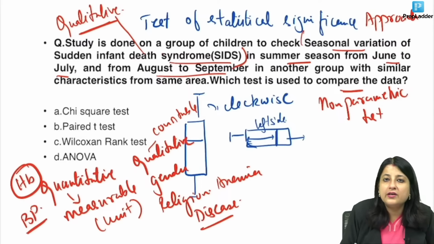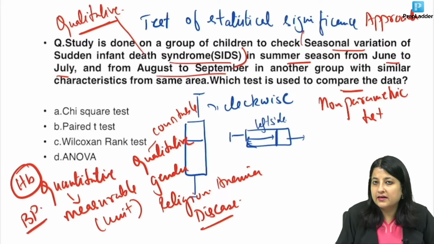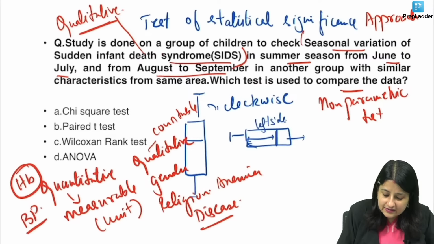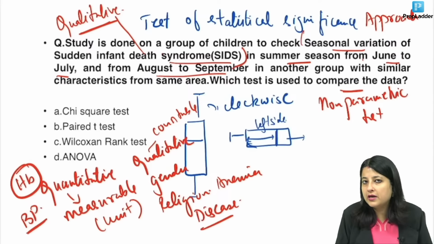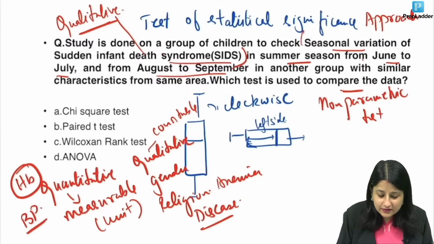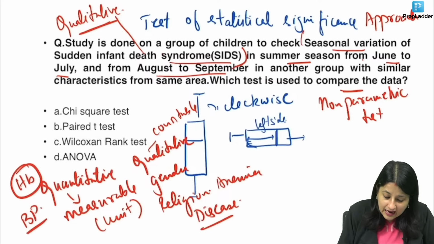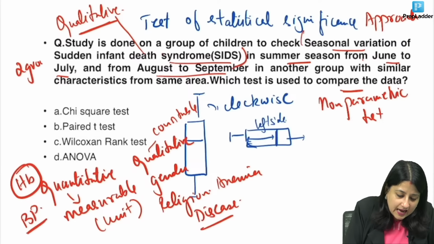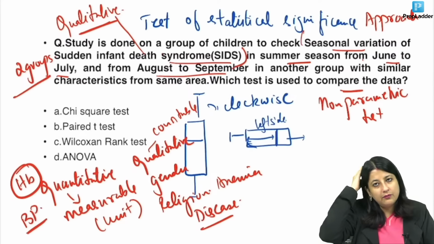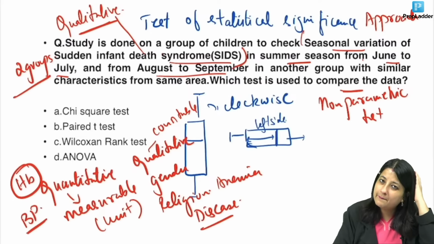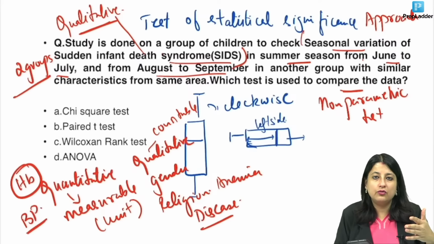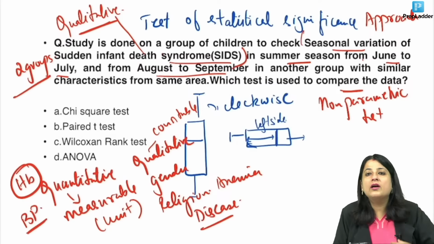After this, you're going to figure out how many groups there are. I am looking at the distribution of SIDS once in summer season from June to July, that is one group, and once from August to September, that is the other group. So how many groups do we have over here? We have two groups, and for any qualitative variable, when you have to compare two or more than two groups, the test I'm going to use is the chi-square test.